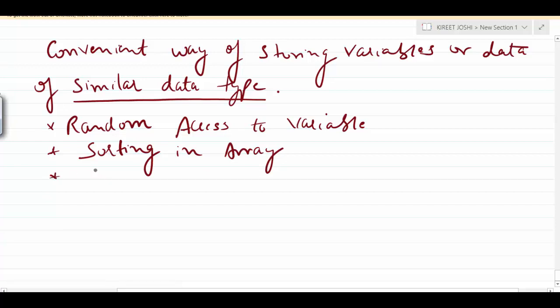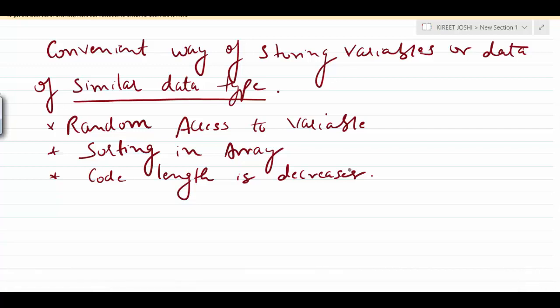The code length decreases, because if we assign and store each variable separately, there will be so many variables, so much memory will be required, and due to which the code length will be increased. These are some major advantages of using array.